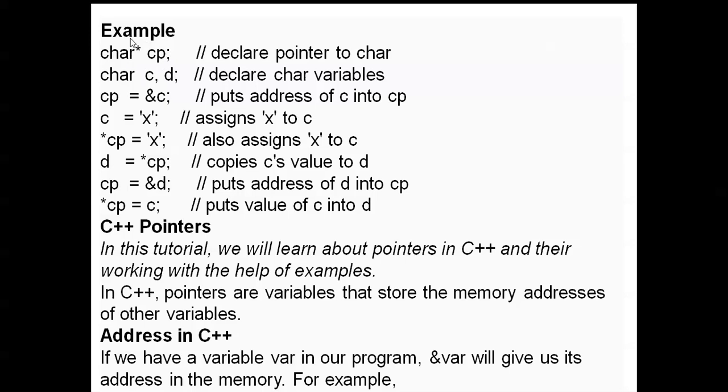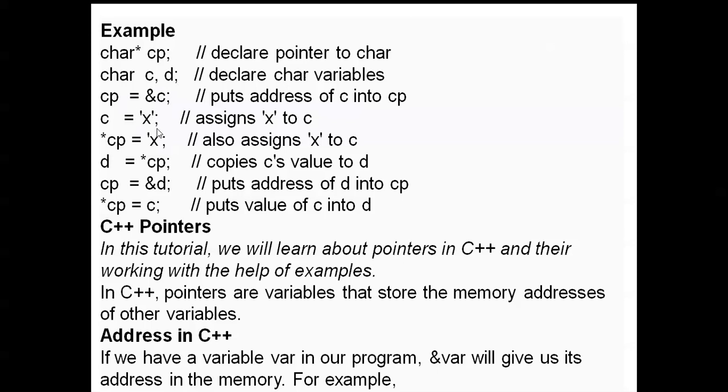Here char *cp is a pointer variable declaration, with character variables c and d. cp = &c, where ampersand is the address operator. c = 'x' is a single character.